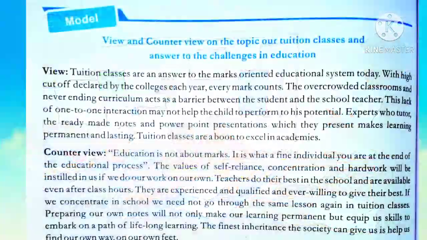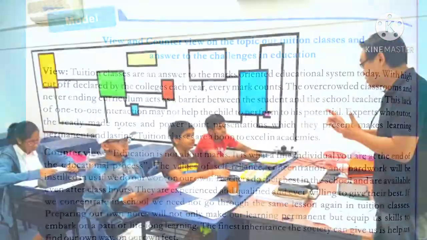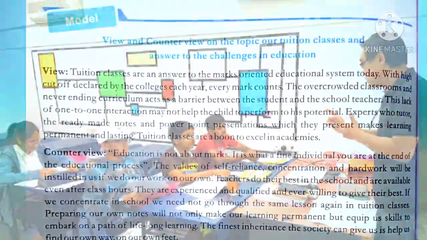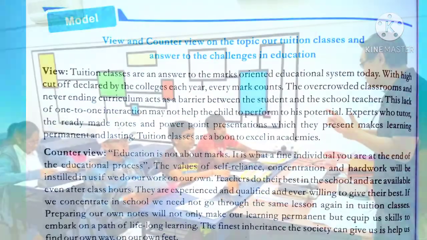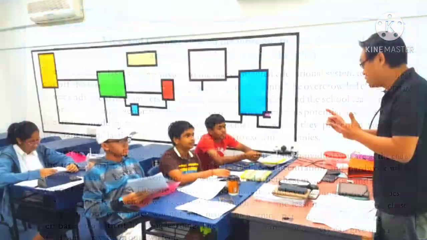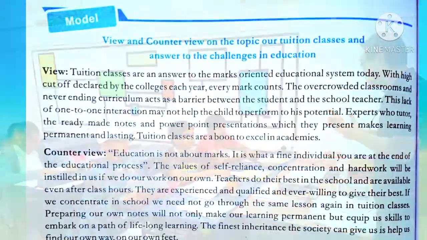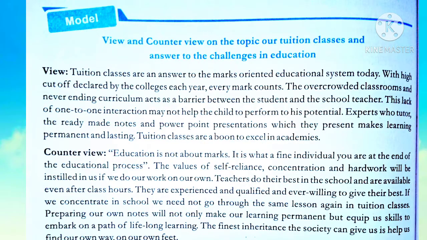Maybe his interest is different, his views are different regarding the things, but he has to go according to what has to be taught and what is the curriculum. Experts who tutor, the ready-made notes and PowerPoint presentations which they present make learning permanent and lasting. Tuition classes are a boon to excel in academics.